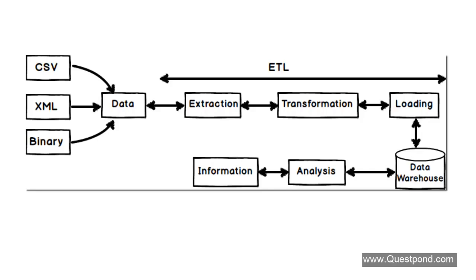So when we bring these different data types into the common data warehouse, we need to ensure that the data has been transformed into the common format. So the second step involves transformation. And the last step involves loading this transformed data into the data warehouse. So in short, the journey from data to data warehouse involves extraction, transformation and loading. This complete process in the MSBI world, or rather in the BI world, is termed as ETL.